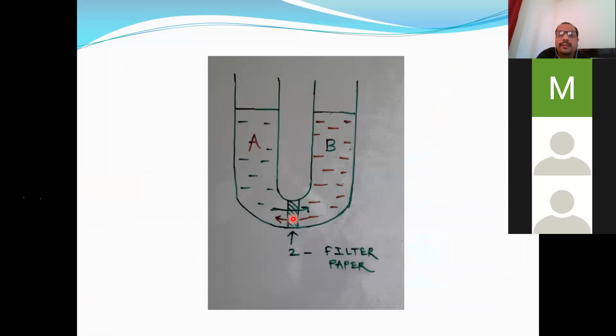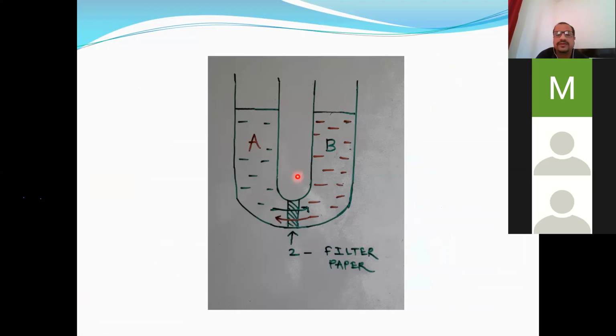This will be a bidirectional flow. Solvent will move like this and solution will also move like this. So this is diffusion: movement of solvent from the region of its higher concentration to the lower concentration, and movement of solution from the region of its higher concentration to lower concentration through this filter paper, the permeable membrane. This is the example of diffusion.